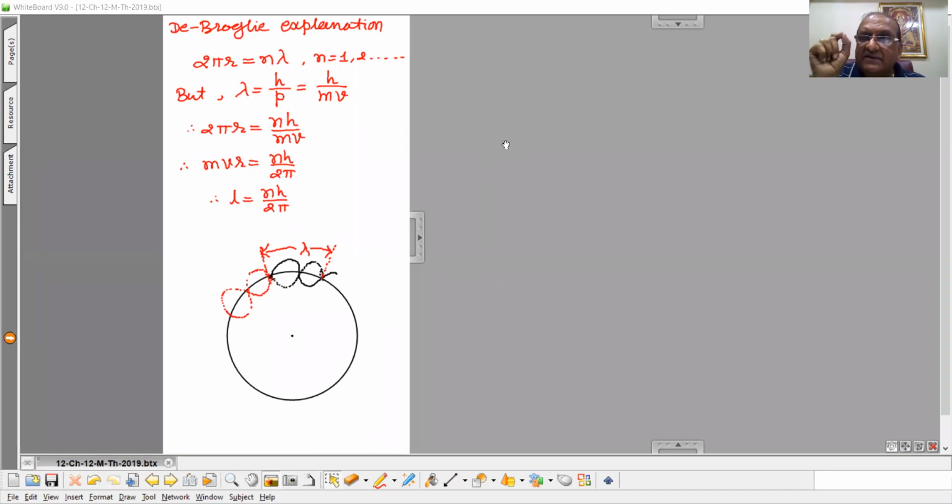Suppose we think about that red line, so if we observe that one with the help of a spectrometer or microscope with very high resolution, then you can observe that a particular red line is also made by a number of lines.